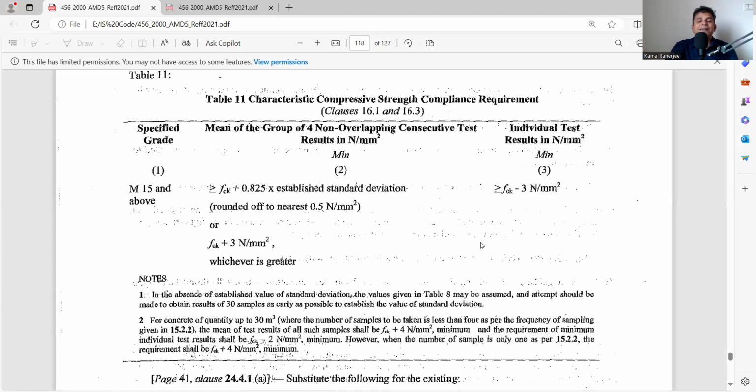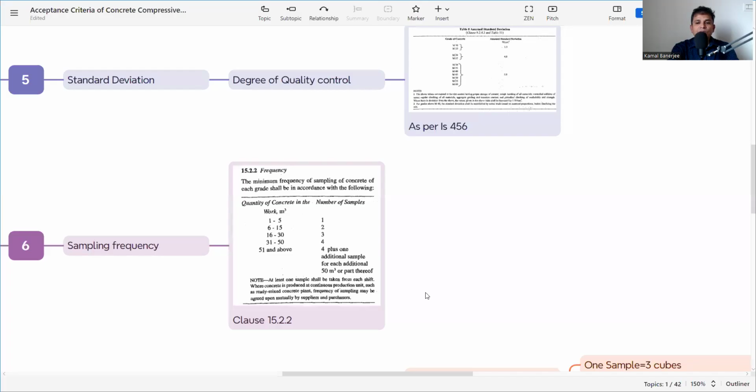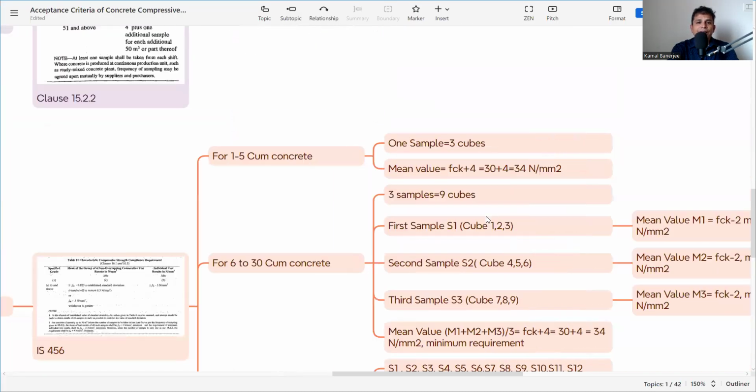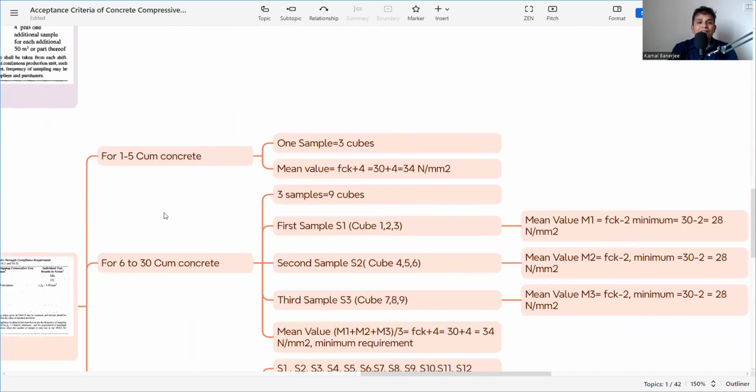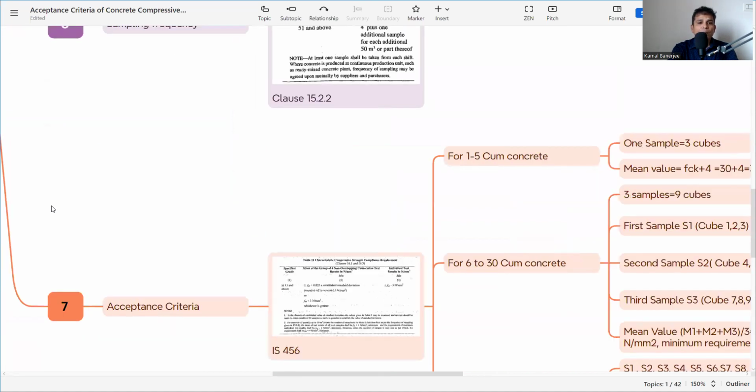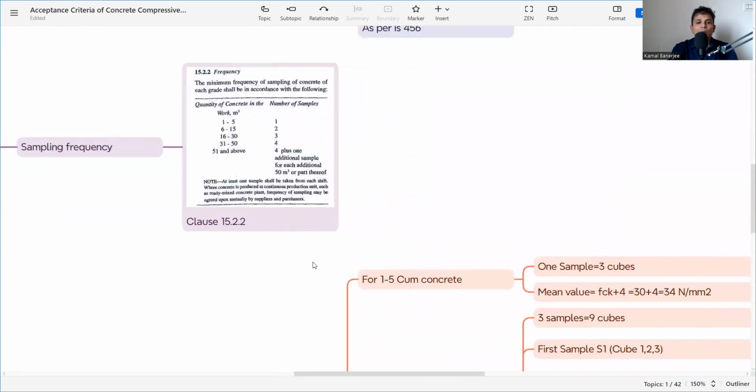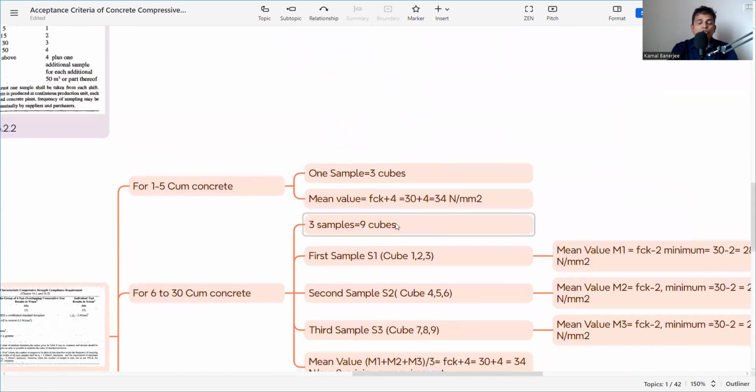So what will that be? Let's see one example of how and when it will be applicable. So first, we will take the concrete for 1 to 5 cubic meter. For 1 to 5 cubic meter, there would be one sample, and one sample means 3 cubes here, and the 3 cubes mean value should be fck plus 4. That means 30 plus 4, 34 Newton per millimeter square. Where are we getting that from? The table, on that criteria, that fck plus 4 should be the minimum.